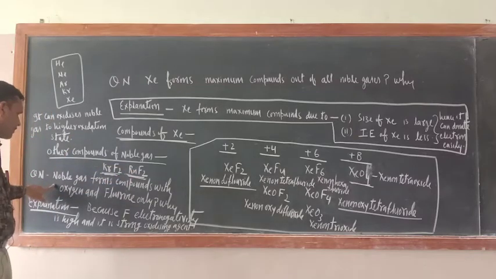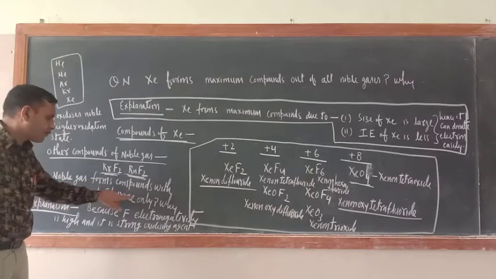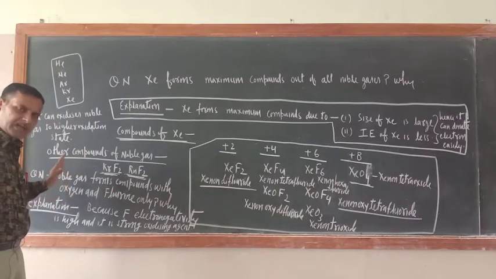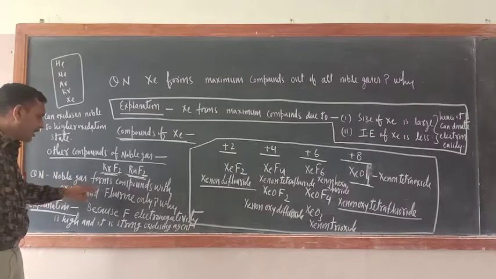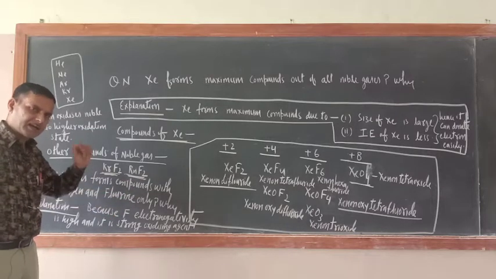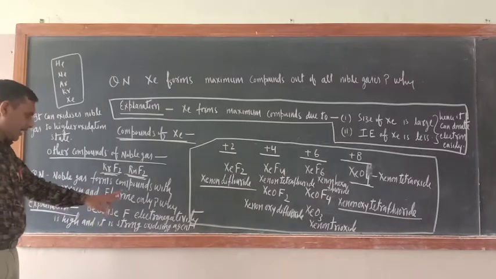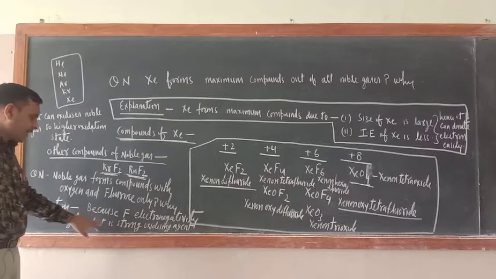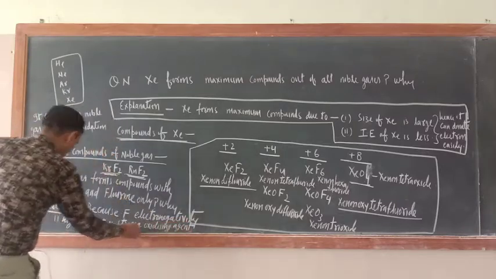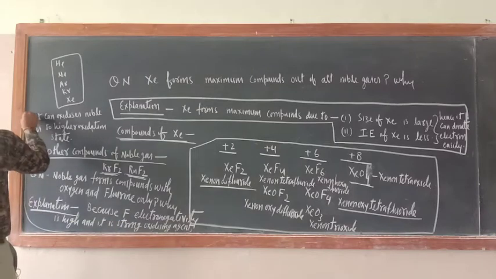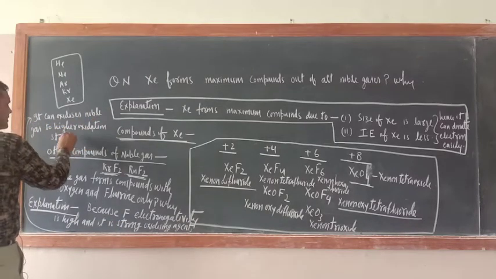But our basic question is, noble gases form compounds with oxygen and fluorine only. This question can be asked like that also: why does xenon form compounds with oxygen and fluorine only? The answer I already told: fluorine's electronegativity is high and it is a strong oxidizing agent, so it can oxidize the noble gas to a higher oxidation state.